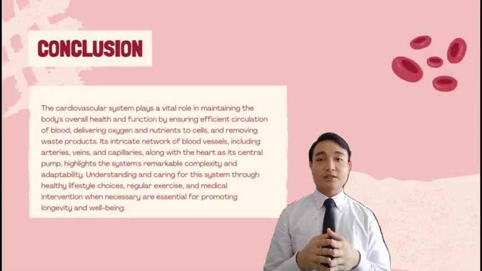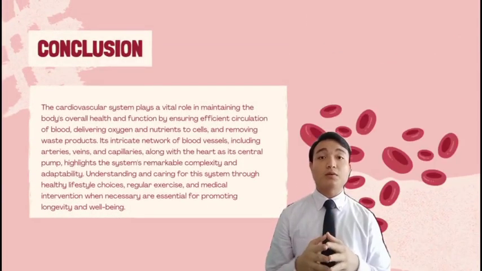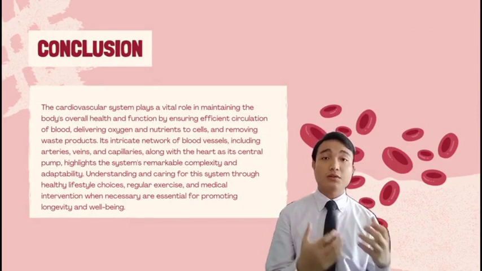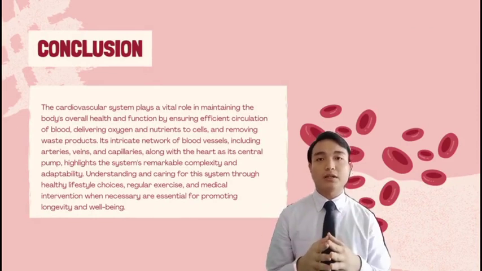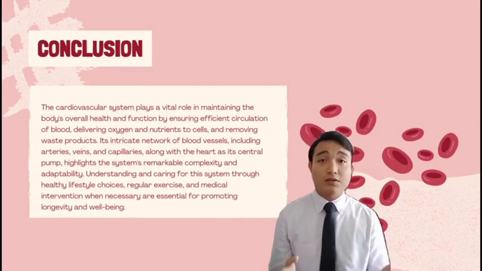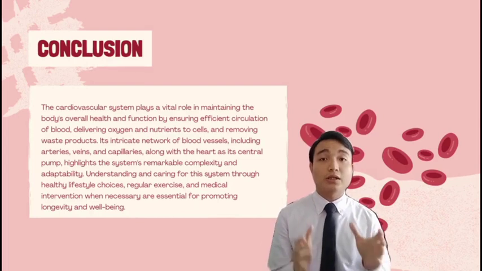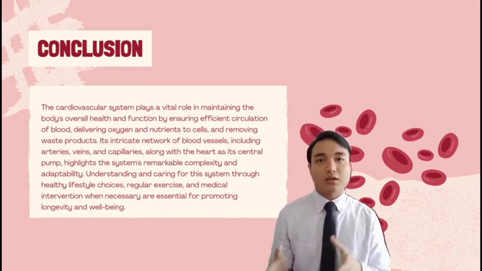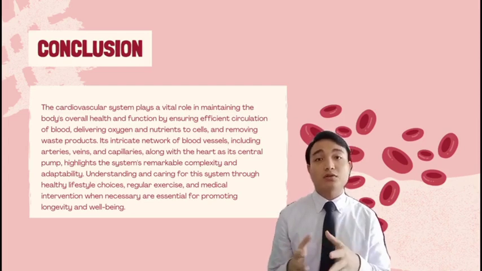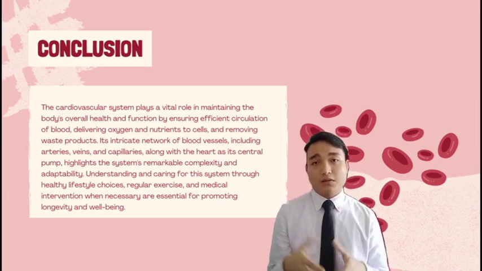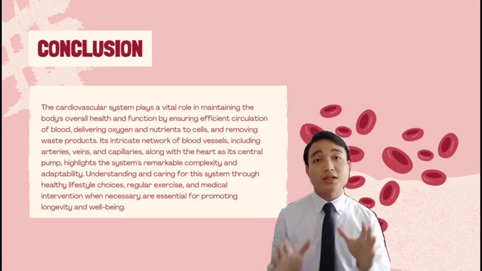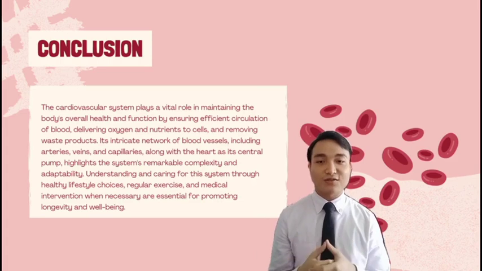The human cardiovascular system is like a highway network inside our bodies. It carries blood, oxygen, and nutrients to all parts like a delivery service. This system is super important because it keeps everything running smoothly, like making sure your body gets what it needs and gets rid of waste. If anything goes wrong, like clogs in the arteries or high blood pressure, it can cause serious problems like heart attacks or strokes. To keep it healthy, you need to eat well, exercise, and avoid things like smoking. Regular checkups with the doctor can also help catch any issue early, so taking care of your heart and blood vessels is key to staying healthy and feeling good.